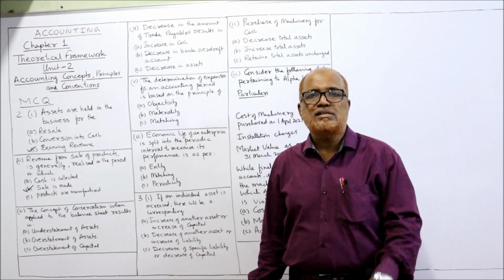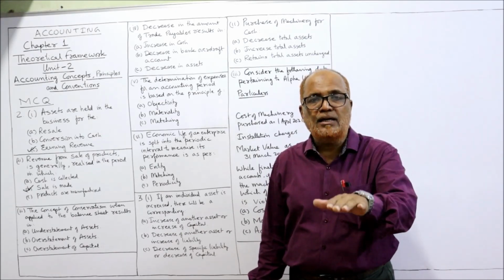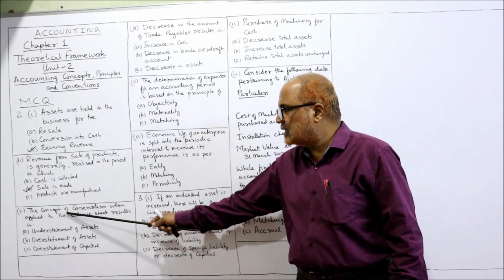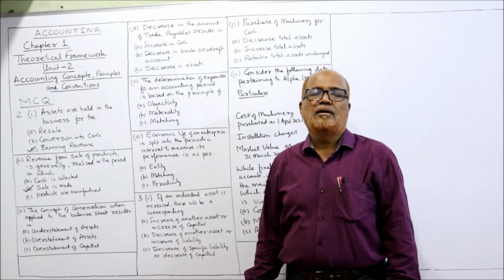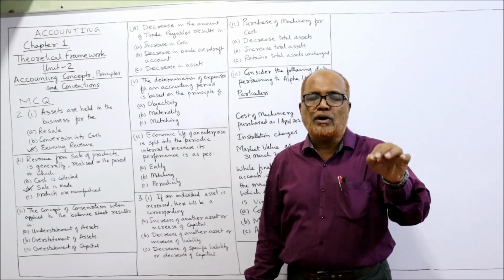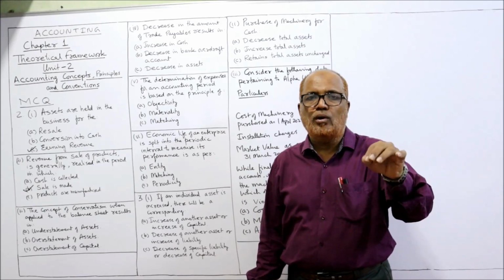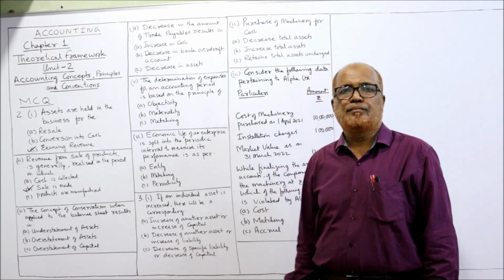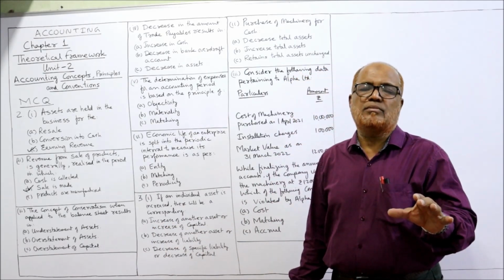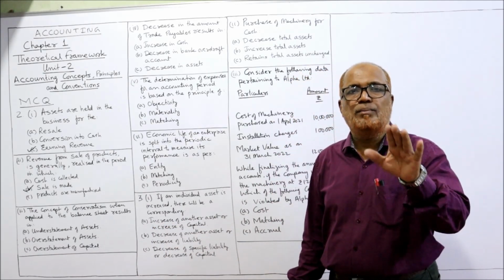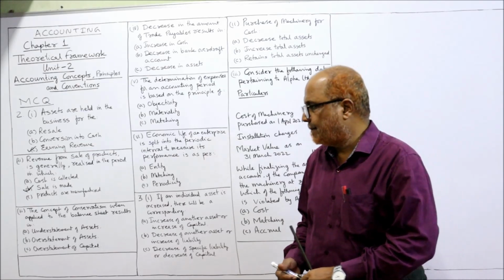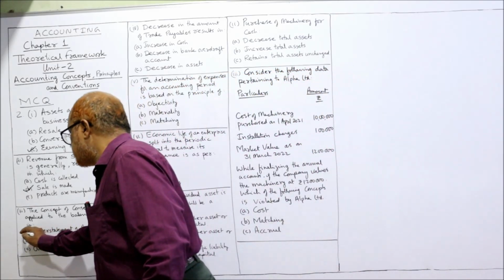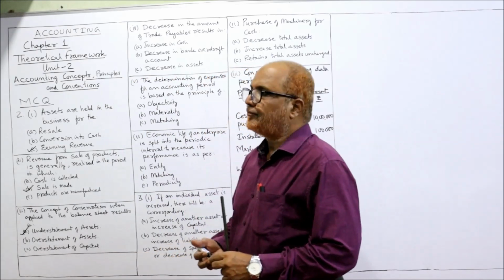Assets will be understated. That means record all possible losses, but don't record any possible gain. That is conservatism. So due to the conservatism concept, the assets will be understated. Understatement of assets. A is the answer.